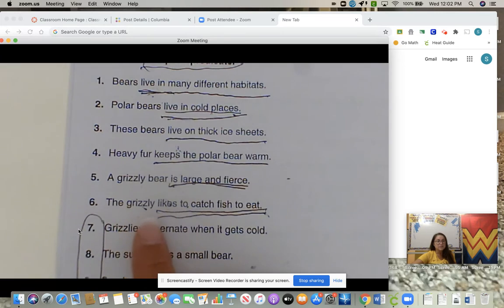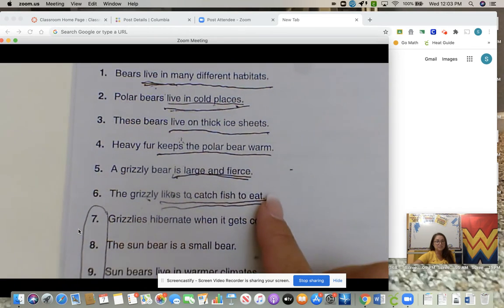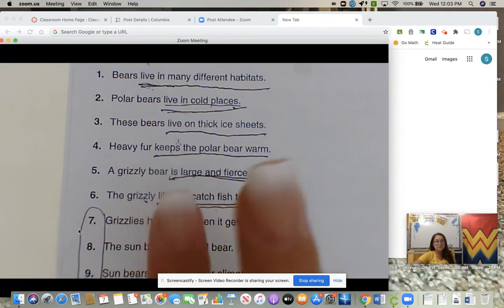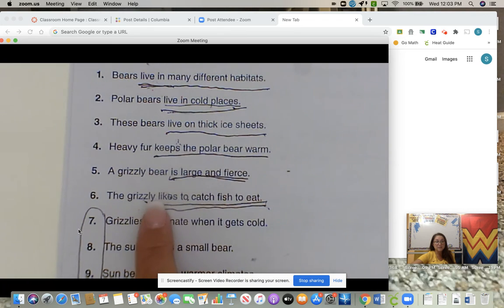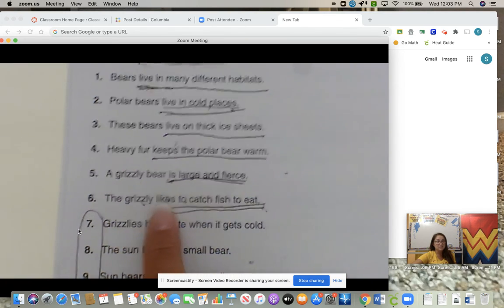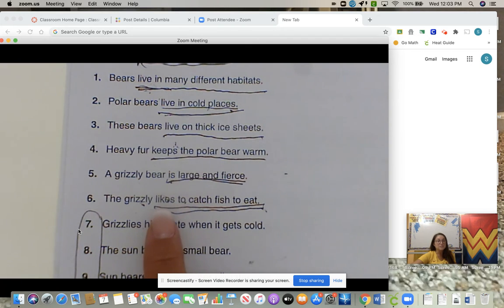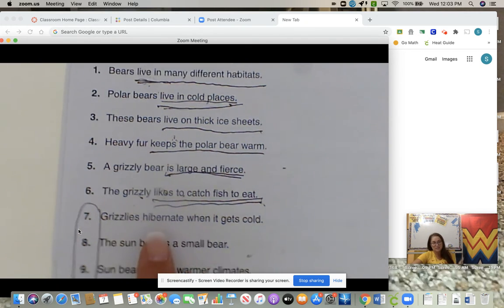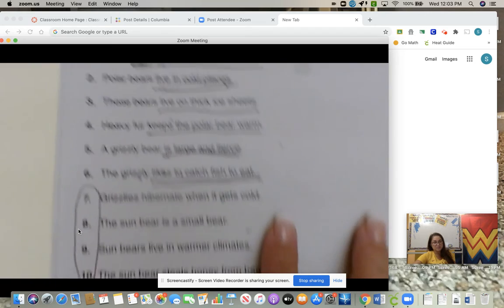Number 6, the grizzly likes to catch fish to eat. Grizzly is the subject. There are two verbs. We have likes and catch, but it starts with the first verb, likes, because what we're talking about is what he likes to do. Well, what does he like to do? He likes to catch fish to eat.